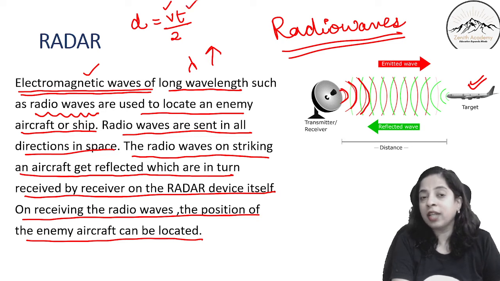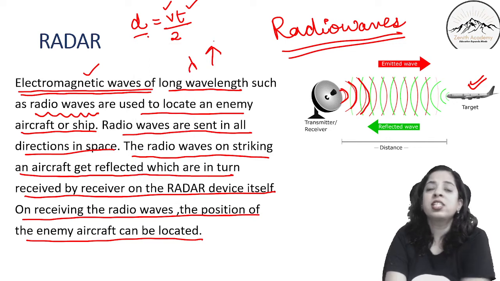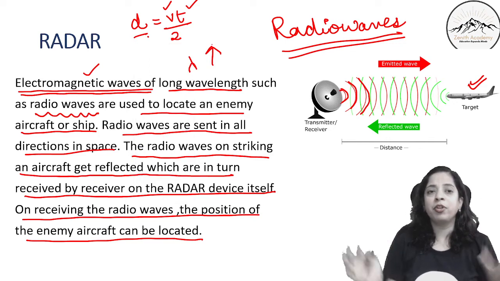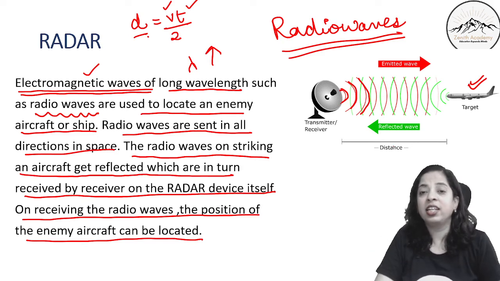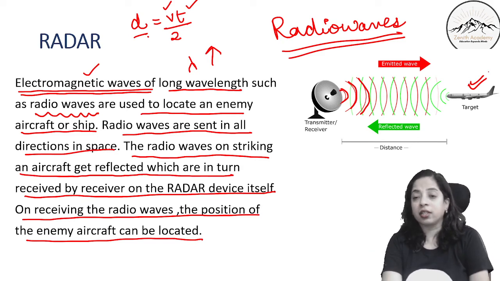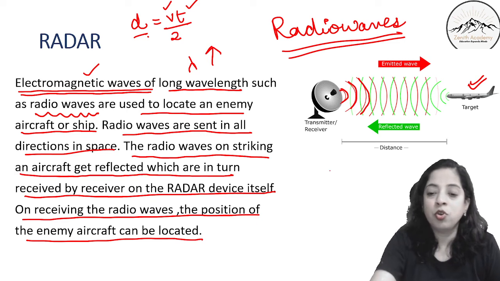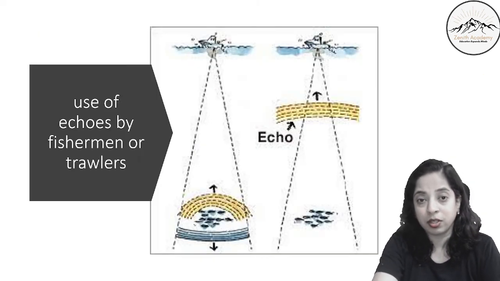We have noted the time taken and hence we can determine d. So we do not do this calculation manually. There are computers for that. As we are receiving the time, at that very instant it is giving you the location of the target. So you know that the enemy aircraft is approaching.